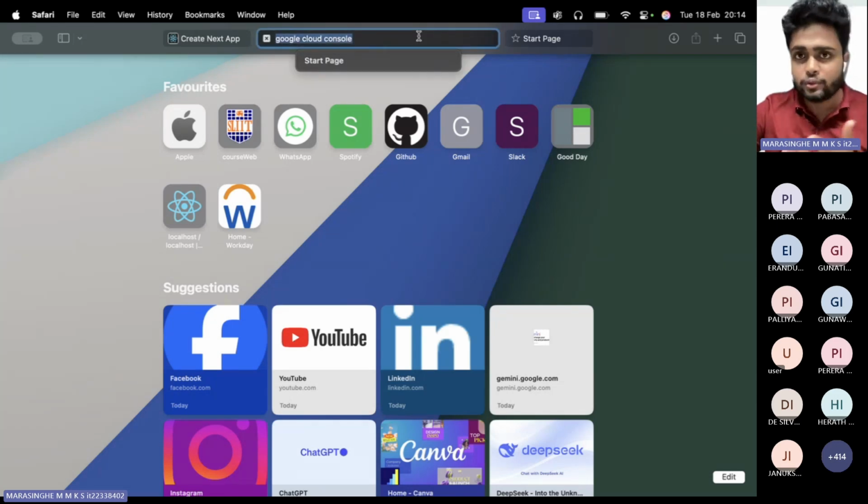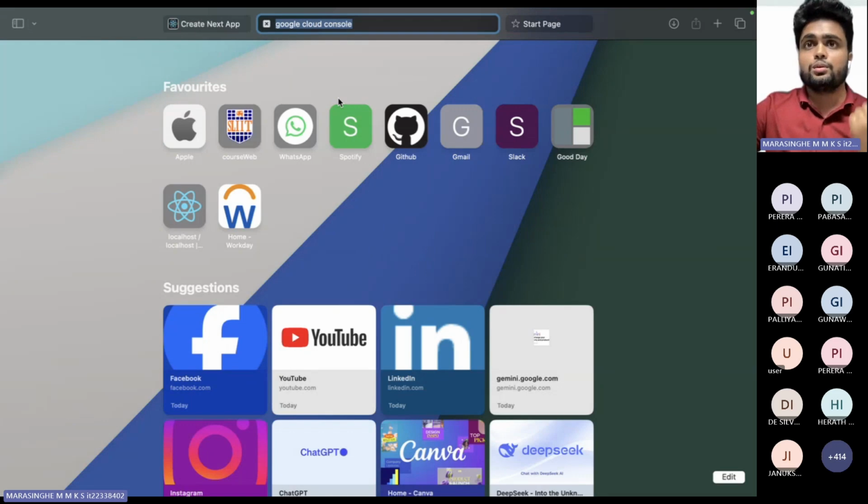Because I'm using a Node.js application, you have to install an NPM package called Google Generative AI. I'll share all these things in the chat after this session. So you have to install the Google Generative AI NPM package as well. Let's go and get the Google Gemini API key.